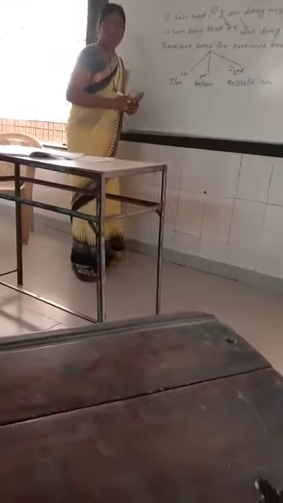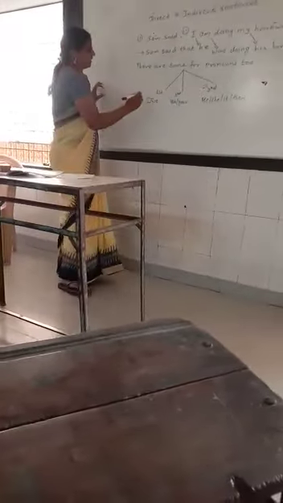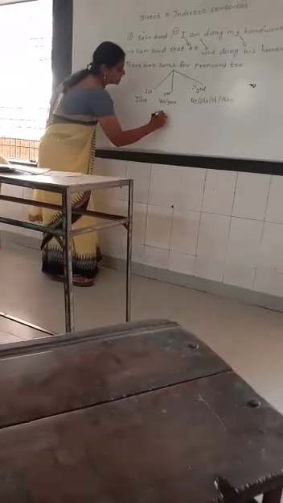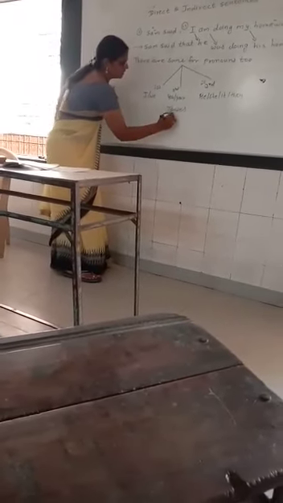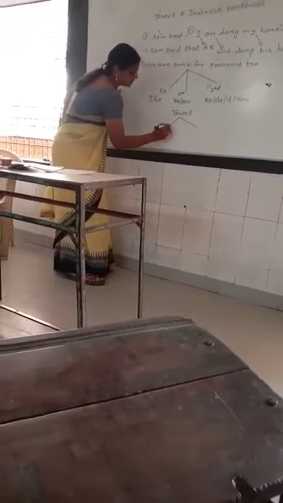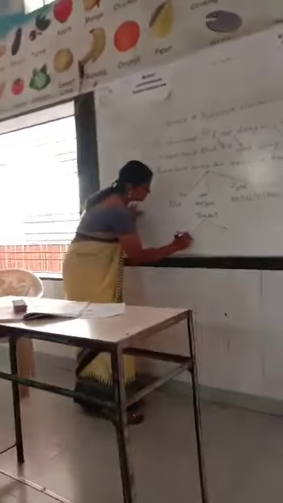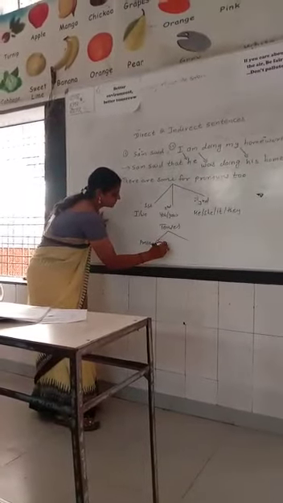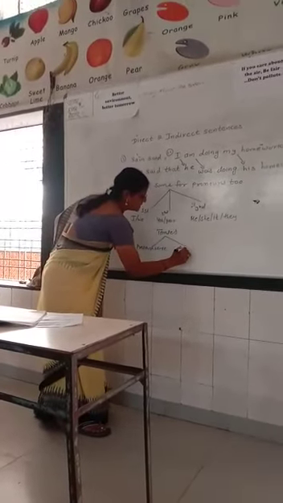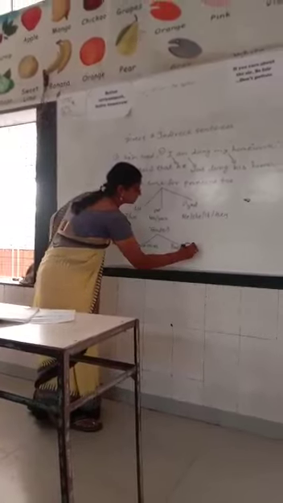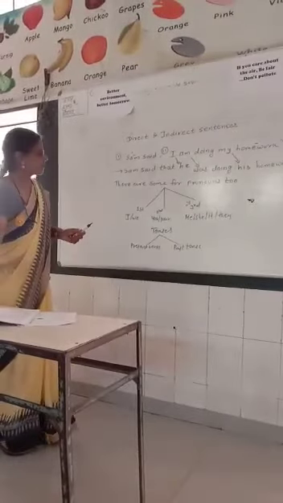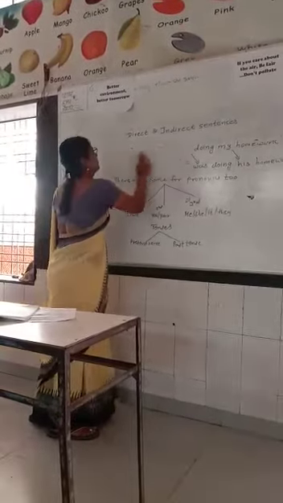There are some changes in the sentence according to the tenses also. The sentence may be in present tense and past tense. I write down here.